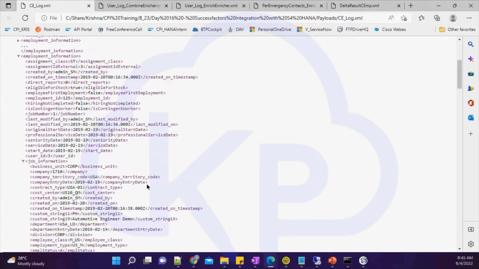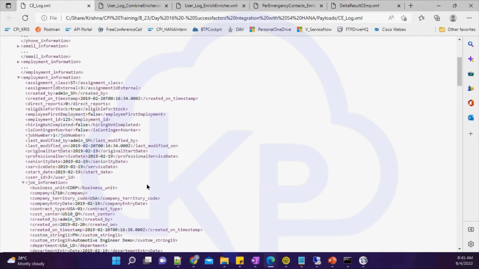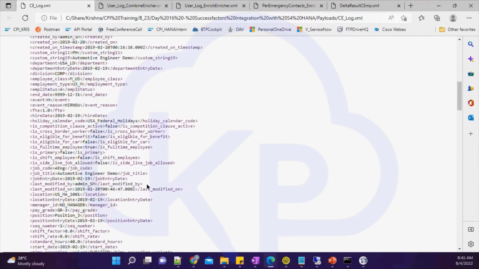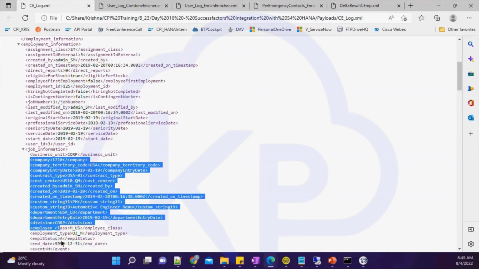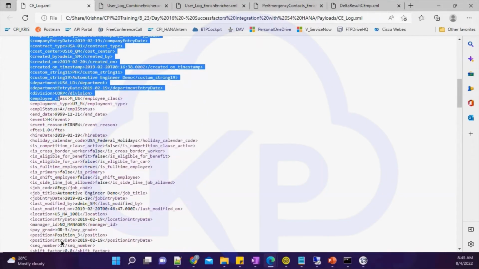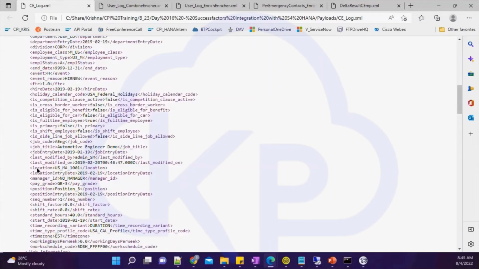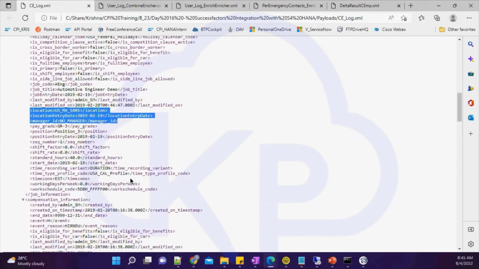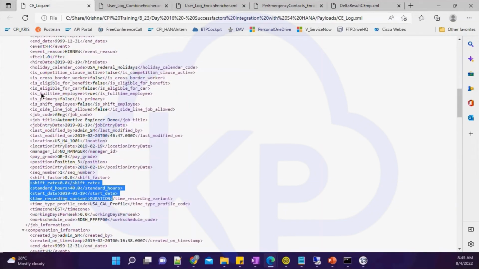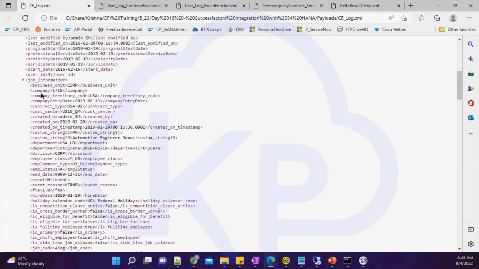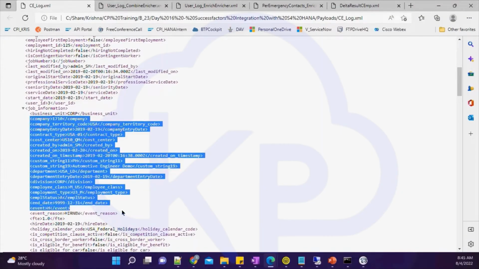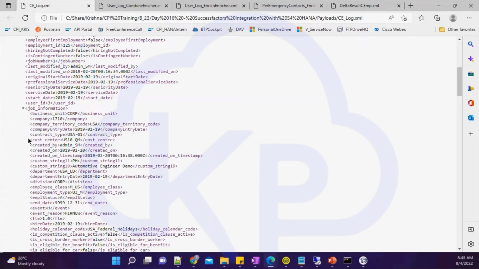Similarly, under the employment information you will have job information. Job information means who is the manager, what is the cost center, what is his wage type, all this information: manager ID, location, what is his work location, basically the shift rates, and whether that employee is active or inactive. All the information specific to job information related events you will be getting through the job information portlet.